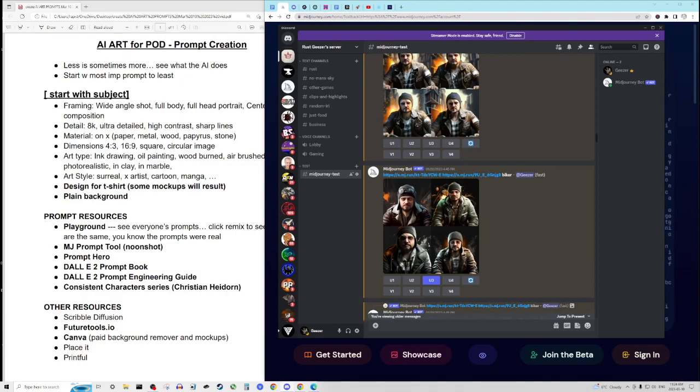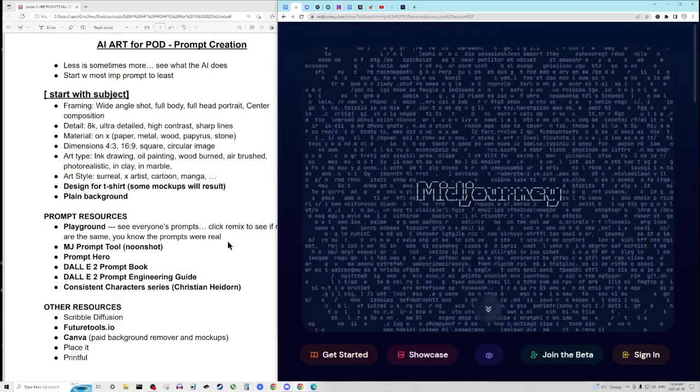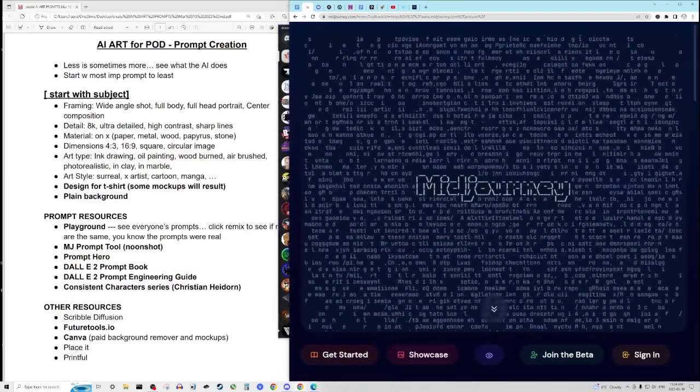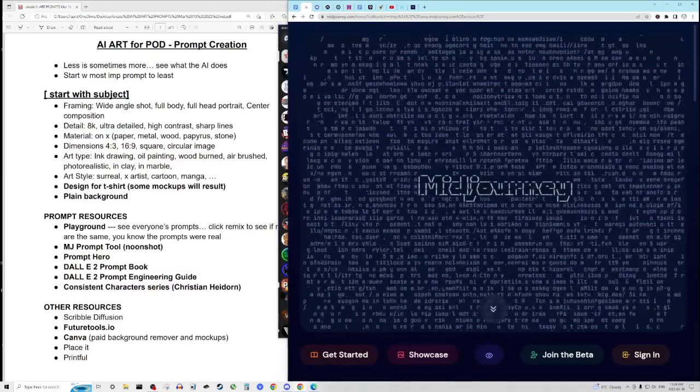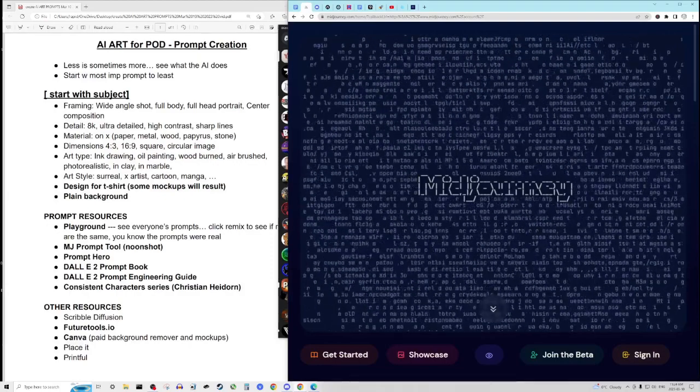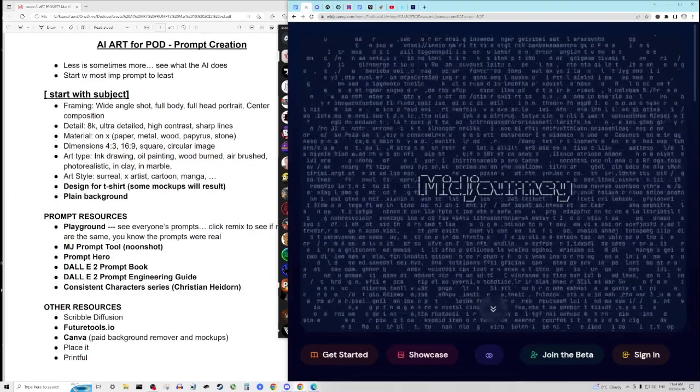In terms of starting off with creating prompts, experiment with it, type out simple things about the image that you want. Describe the subject. So if you're going to do like a cat in a teacup, just type that in there and see what comes out.